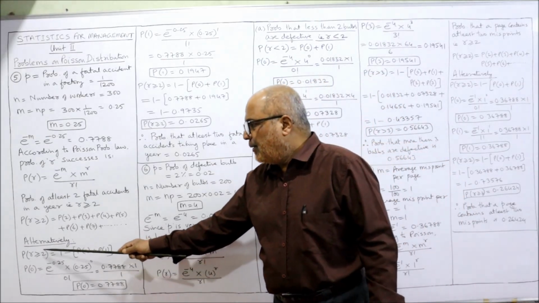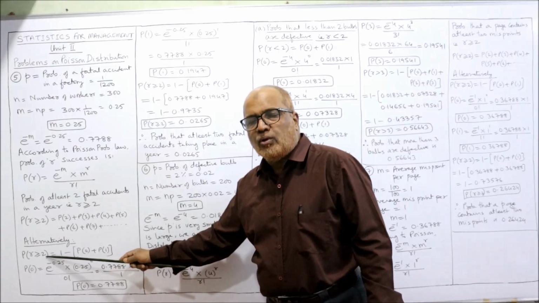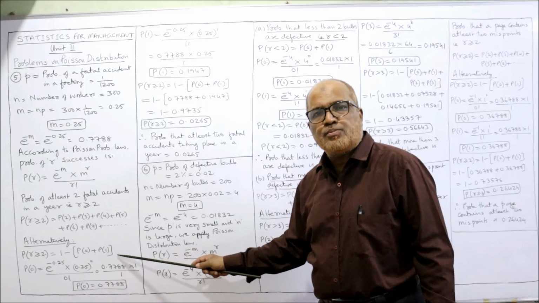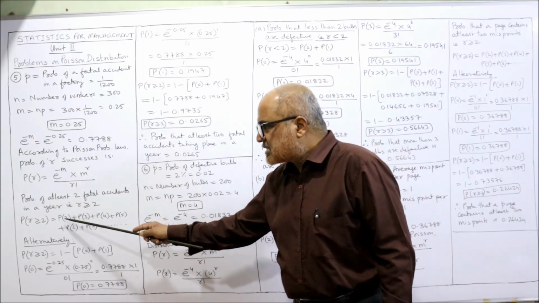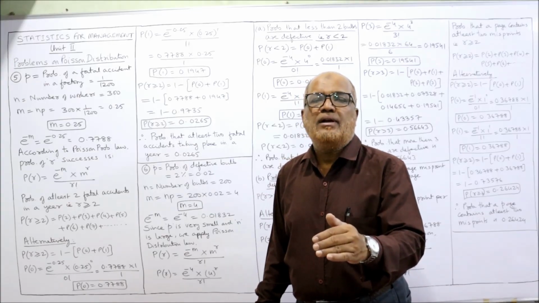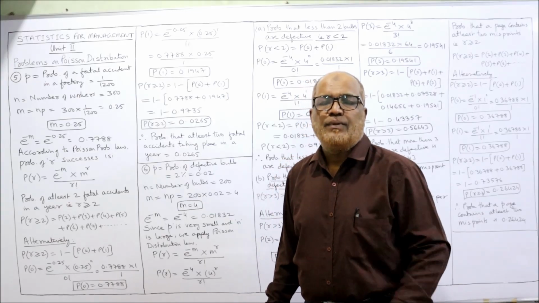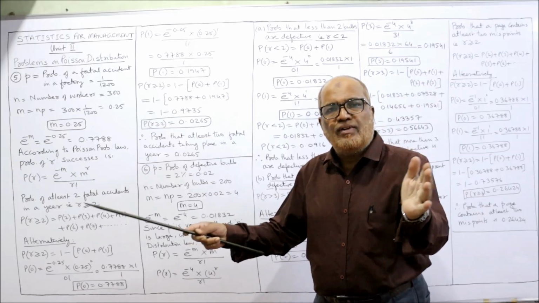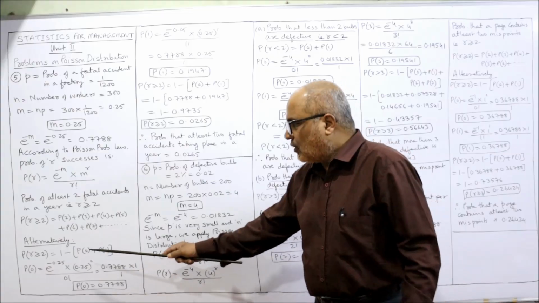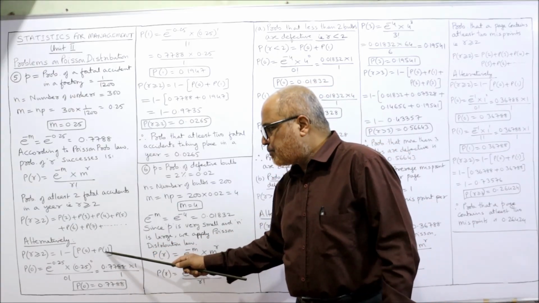So alternatively, P of R greater than or equal to 2 is equal to 1 minus P of 0 plus P of 1. So here we are starting from 2. So before 2, the probabilities are 0 and 1. So these two probabilities we add up and the total will be deducted from 1. So 1 minus P of 0 plus P of 1.